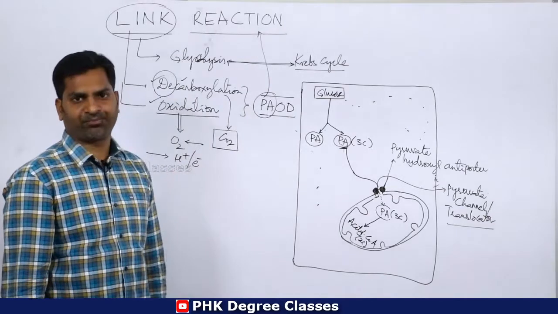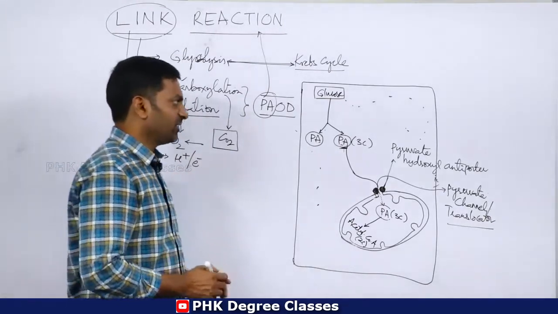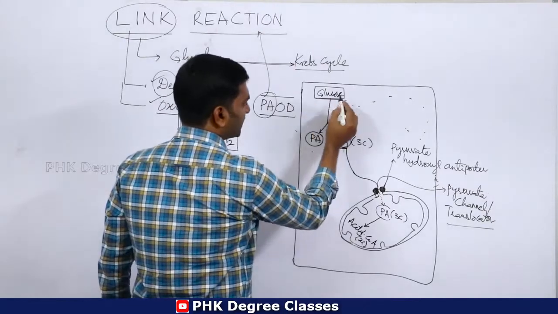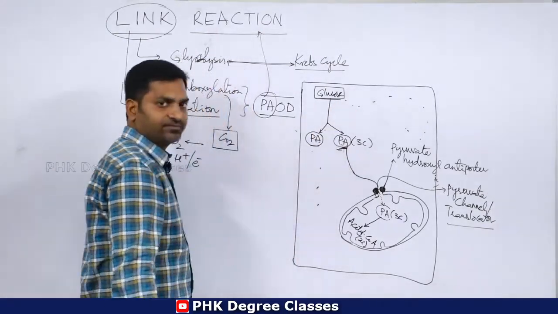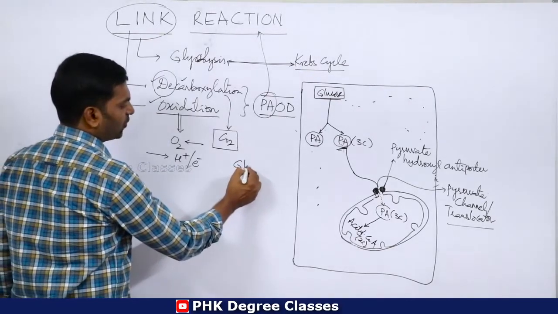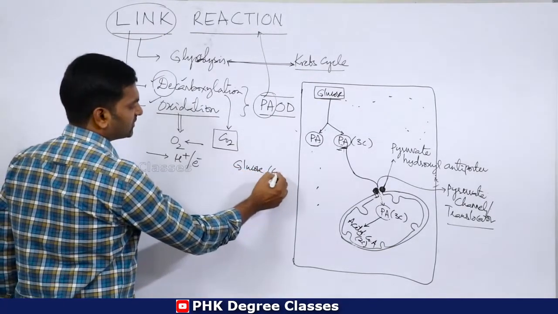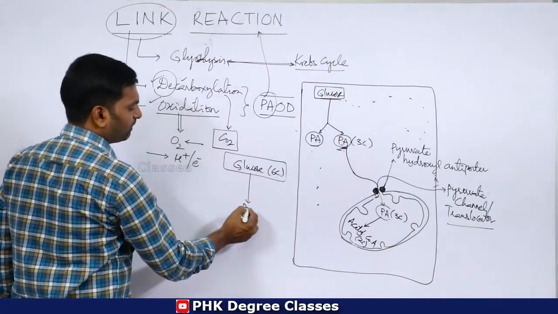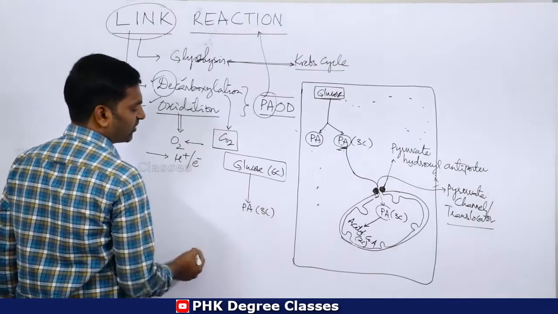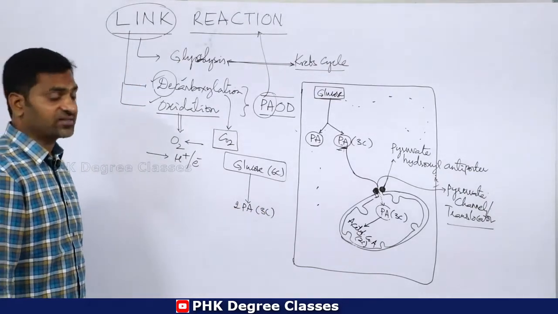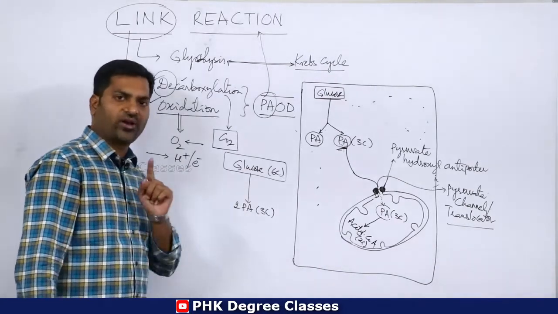We will see. First, you can observe that glucose is converted into pyruvic acid. For example, I am writing here glucose, a 6-carbon compound, is converted into pyruvic acid, a 3-carbon compound. 2 moles of pyruvic acid are formed as an end product in the glycolytic pathway.